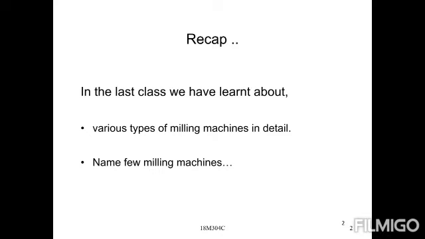These are the four types of milling machine. Rotary type of milling machine: the work rotates about a vertical table. Planetary milling machine is used for milling external and internal threads for different purposes. And then the next one, cam milling, is used for making profiles, cams on a disc. The movement of the table is controlled by the master cam.